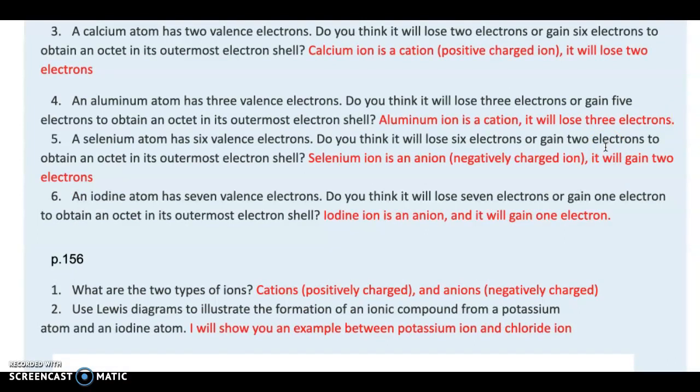Let's move on. A selenium atom has 6 valence electrons. Do you think it will lose 6 electrons or gain 2 electrons to obtain an octet in its outermost electron shell? Selenium forms an anion, which means it's a negatively charged ion. It has a negative charge to it. And it will gain 2 electrons because it's so much easier to gain 2 more electrons. Second of all, it's actually a non-metal. Non-metals love to accept electrons.